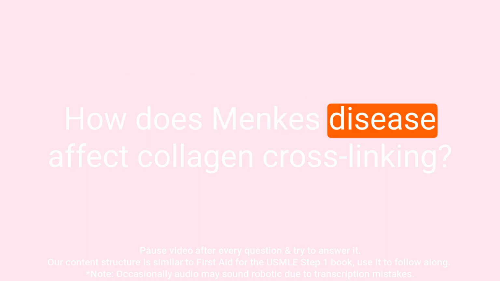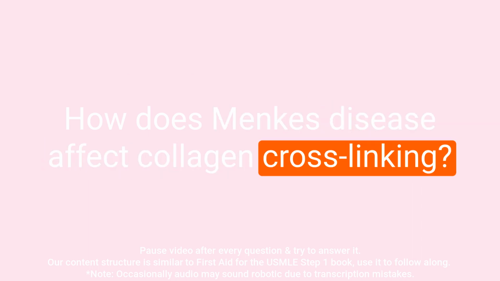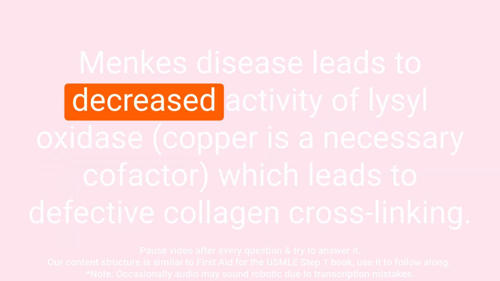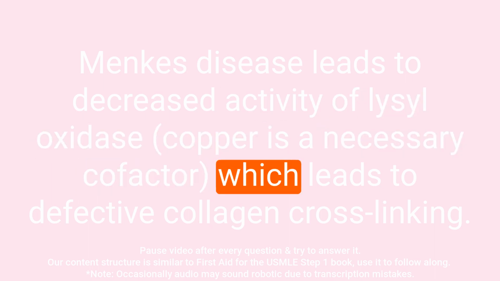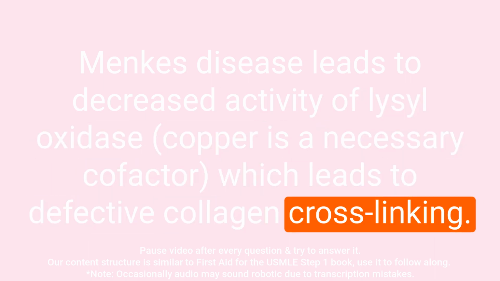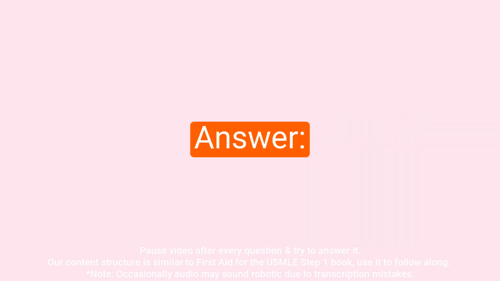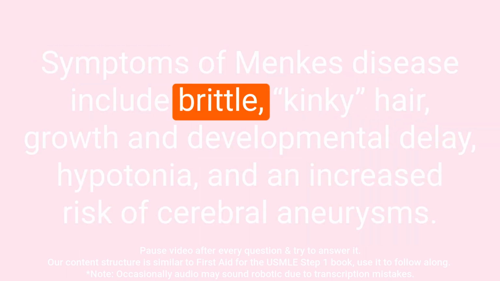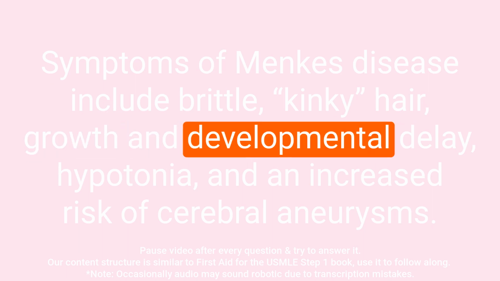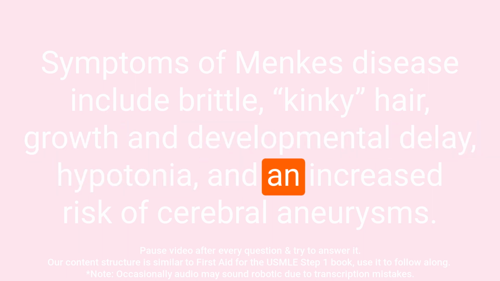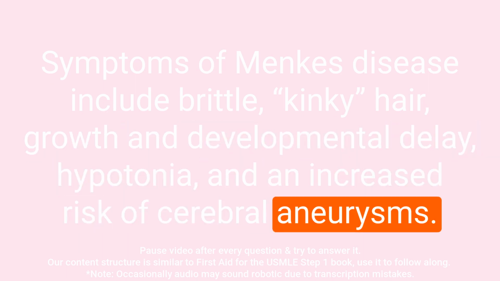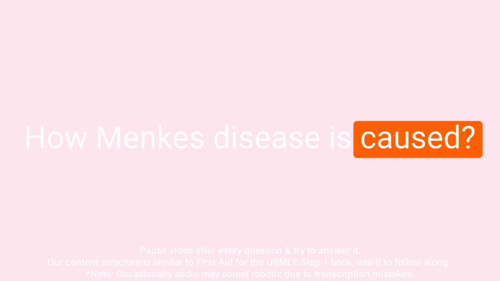Question: how does Menkes disease affect collagen cross-linking? Answer: Menkes disease leads to decreased activity of lysyl oxidase, which leads to defective collagen cross-linking. Question: what are some symptoms of Menkes disease? Answer: symptoms of Menkes disease include brittle, kinky hair, growth and developmental delay, hypotonia, and an increased risk of cerebral aneurysms.